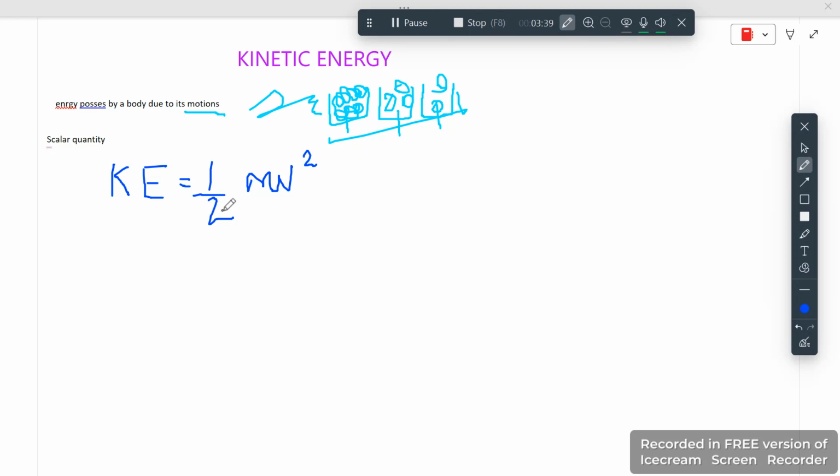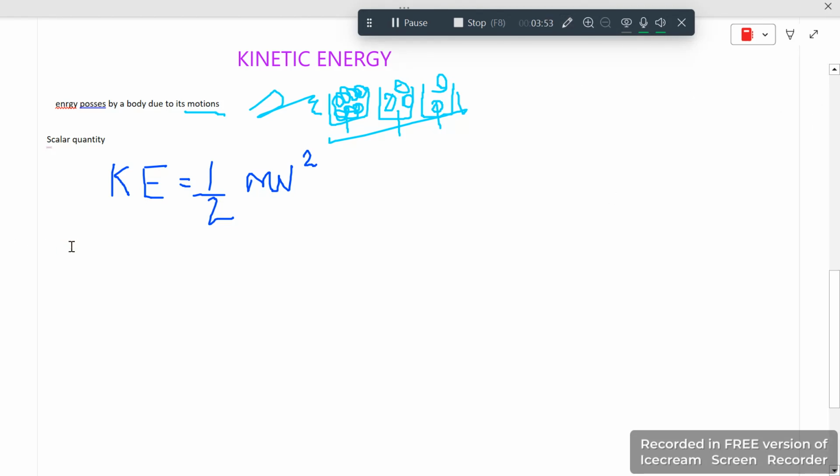This formula is also derived, but that's not important to know. We just need to remember this so that we can use it whenever we have any question to find kinetic energy. If I write its unit, it would be kilogram meter square per second square.